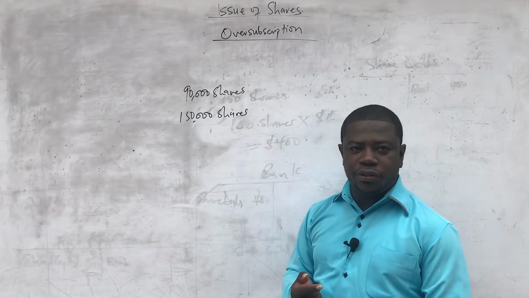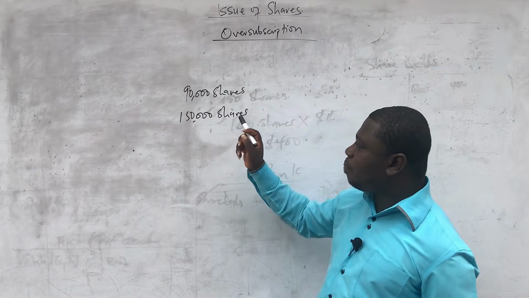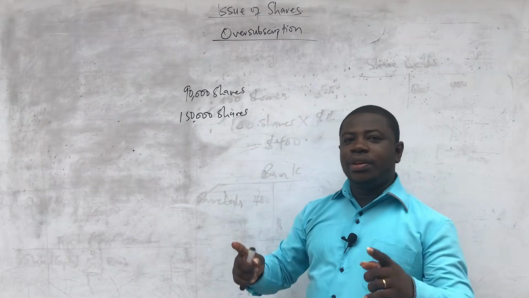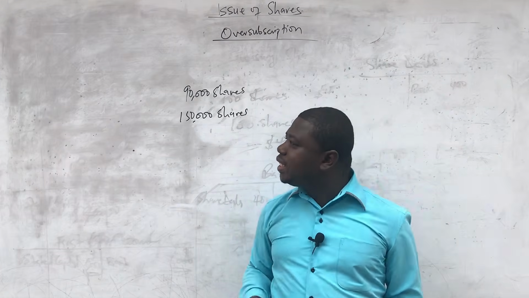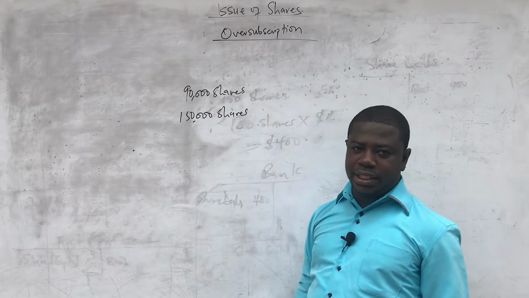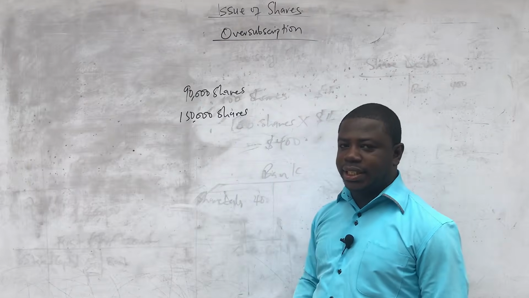That is the same way with oversubscription. With oversubscription, it means that more people have applied for the shares than the shares that we have to give out. Now, the general principle I said is that you cannot give what you don't have. So it means that whether we like it or not, we are going to allot only 90,000 shares. So it comes with a headache. What do we do to the extra 60,000?